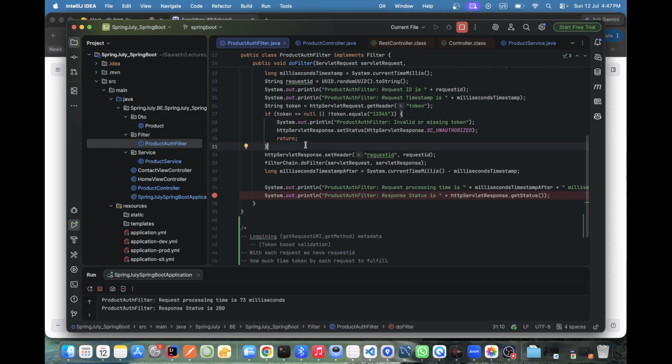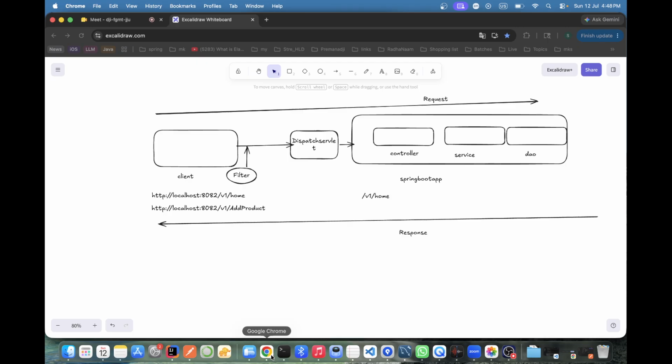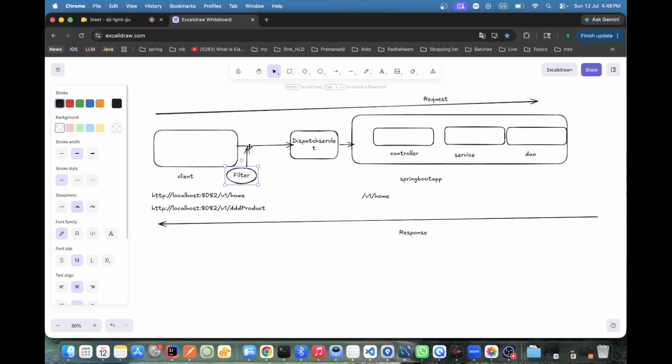Now suppose in a real application there must not be only one filter, there must be tons of filters. Maybe 1, 2, 20, we don't know, depending on scenarios. So how do you handle multiple filters? With the help of the filter chain. Correct. So that is called filter chaining. Okay. Filter chaining.